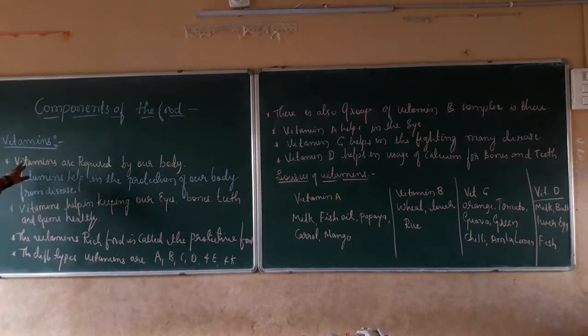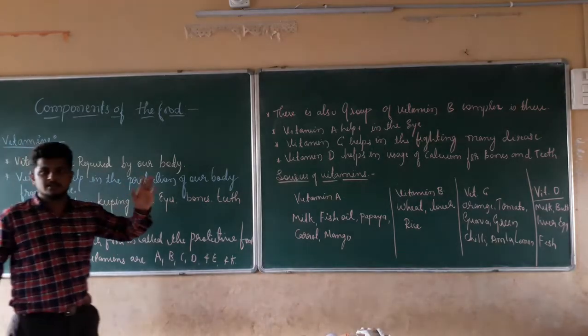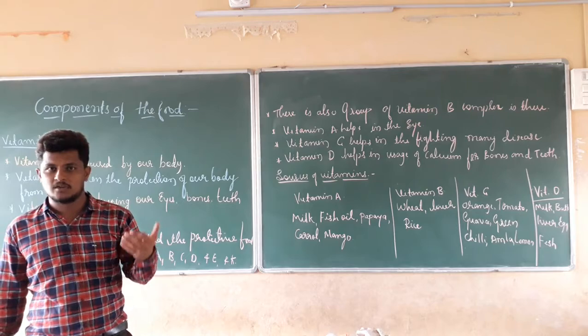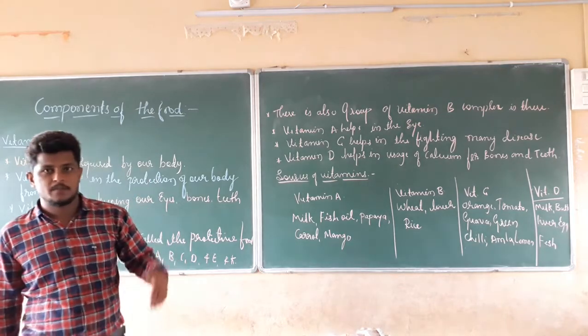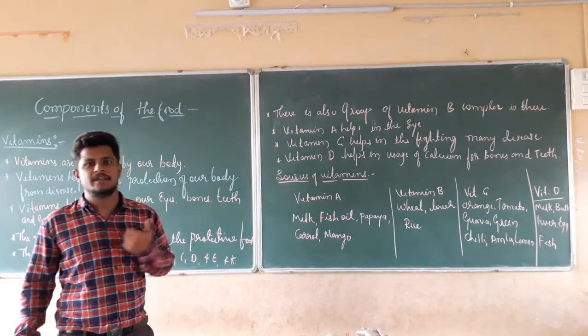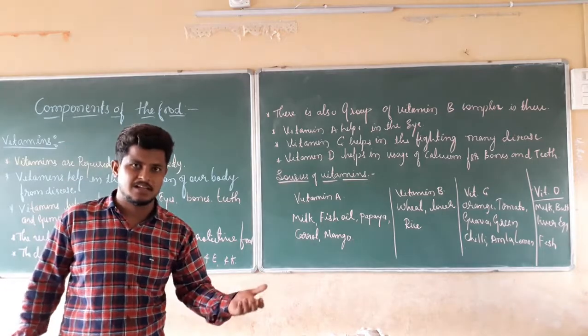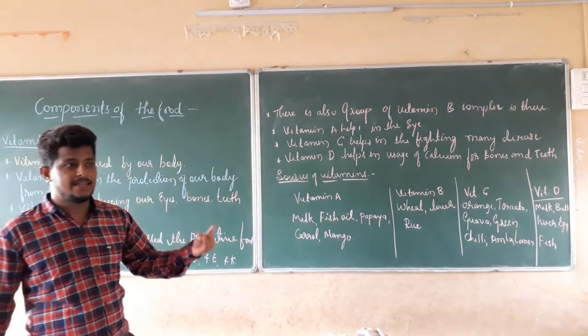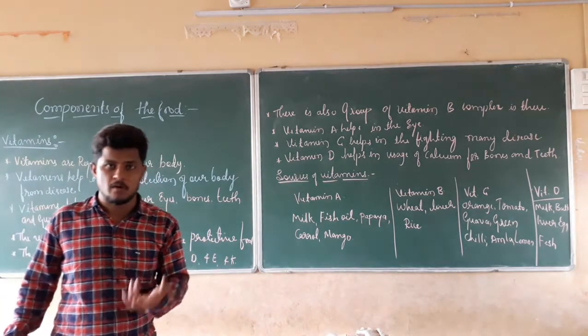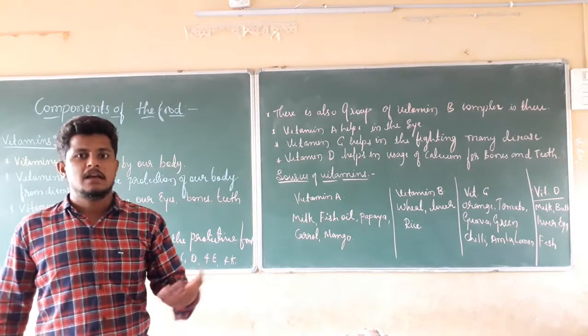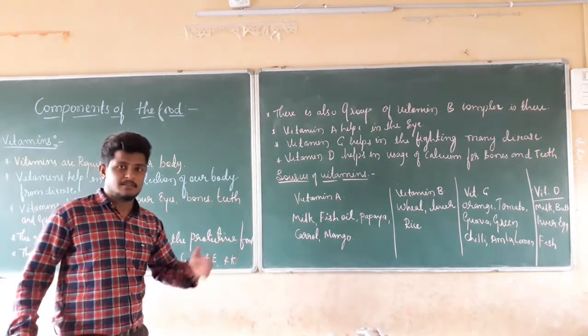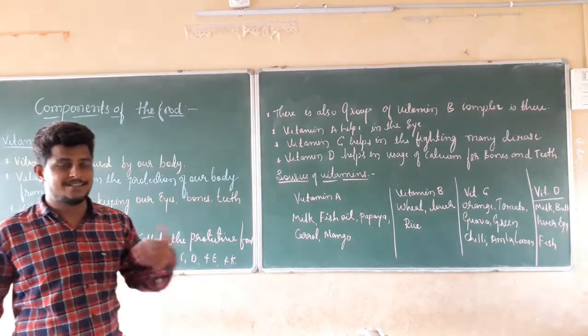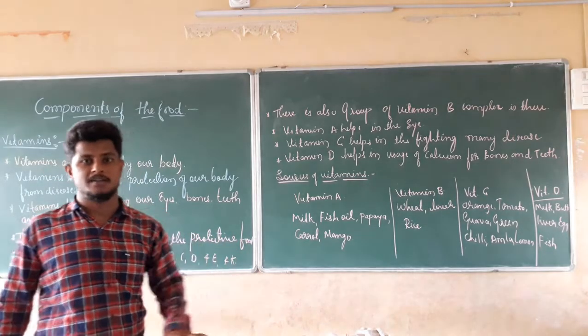Right? First point, vitamins are required by our body. Since vitamin is a very good nutrient to prevent diseases, we require vitamins. Vitamins help us with the prevention of any disease and give us more immune power, so that we can resist the diseases. We can resist anything which is going to come to us.